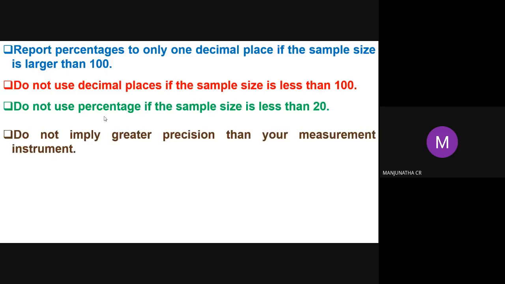Your calculation precision is different. Instrumentation precision is only 3 digits, which means you can write only 3 digits. So don't write over precision. If over precision is written, obviously they will reject the paper.